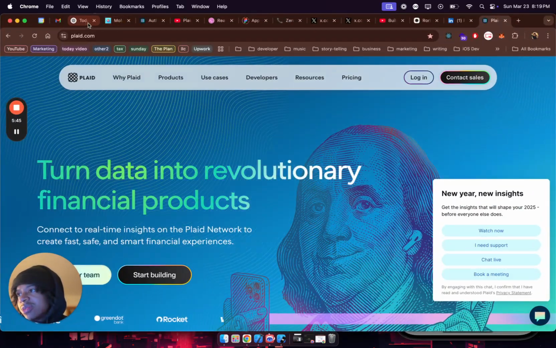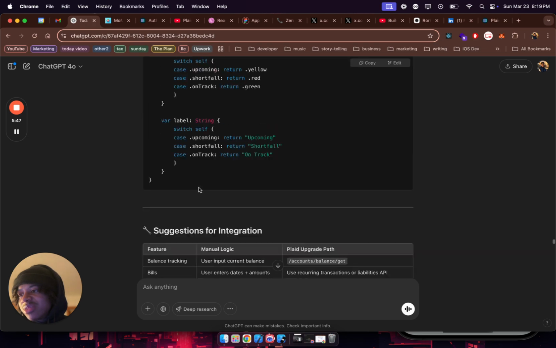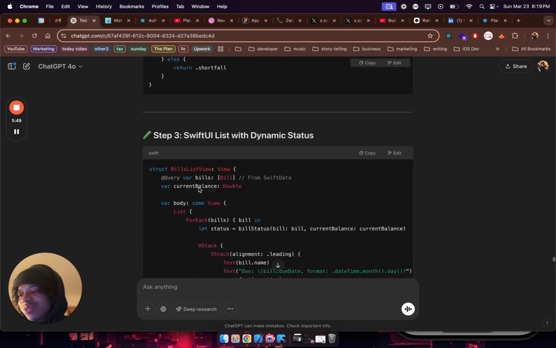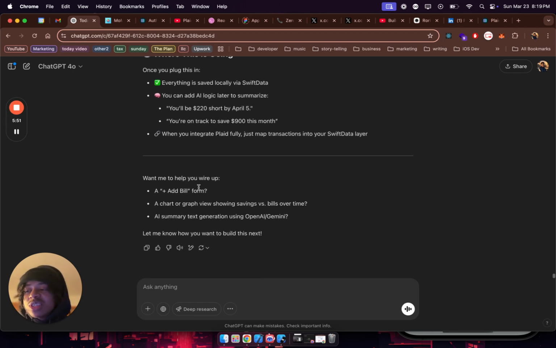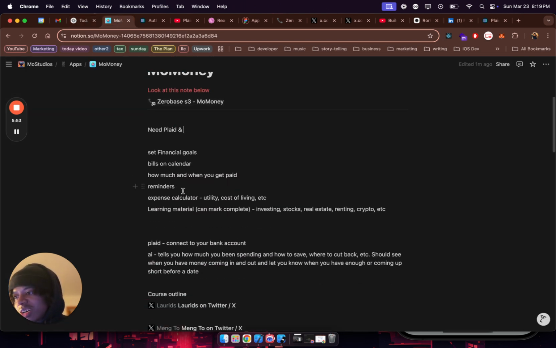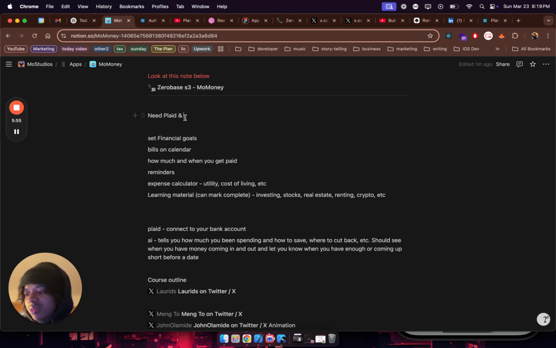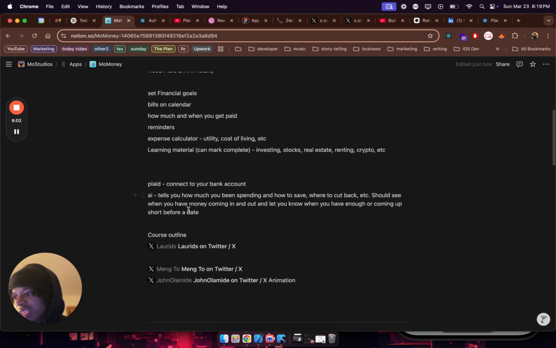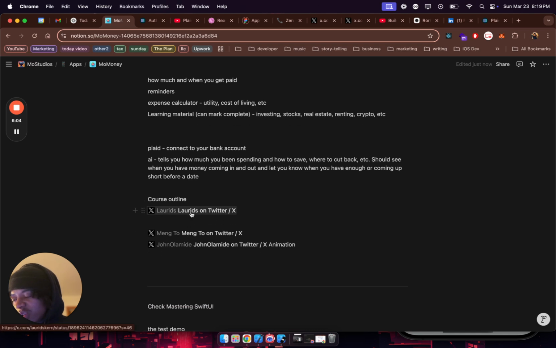I've been chatting with ChatGPT to give me some ideas and basically told it everything I'm doing and what the plan is. I basically use this to help me plan and map it out. I do have a Notion. Let me apply it in AI in the future. Set financial goals, build calendar, reminders, connect to Plaid, course outline.